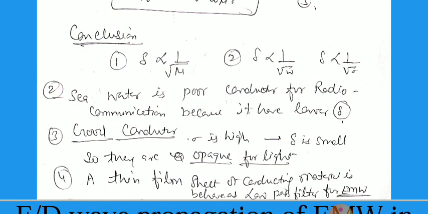For example, sea water is a conductor, so radio communication is difficult because the value of delta is low, since sigma is high, then delta is low. Good conductor: sigma is high, delta is small, so they are opaque to light.